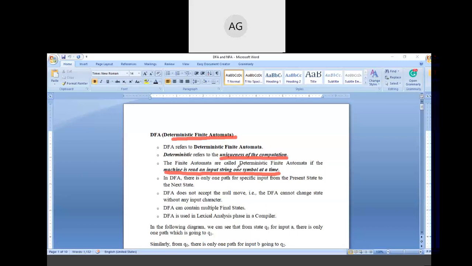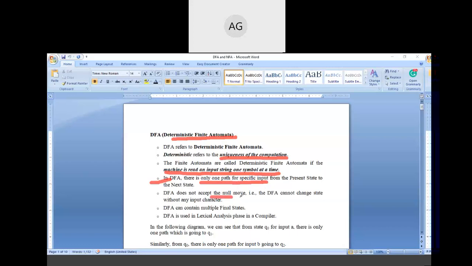It means if there is any transition in any state, then it can move to a particular state. So in DFA, there is only one path for a specific input from the present state to the next state. Remember this point, that there is only one path from the present state to the next state. That's why it is called the deterministic finite automata.